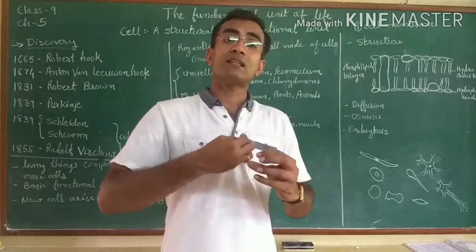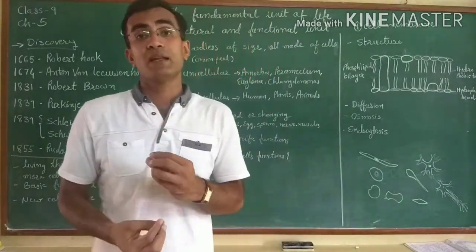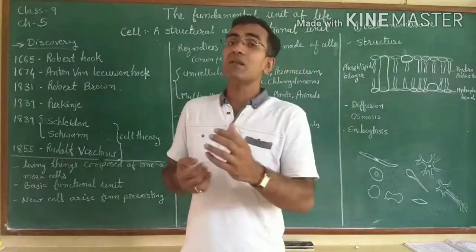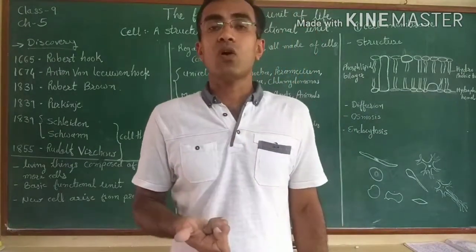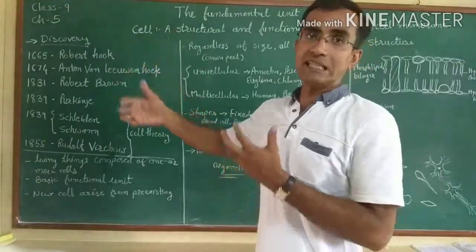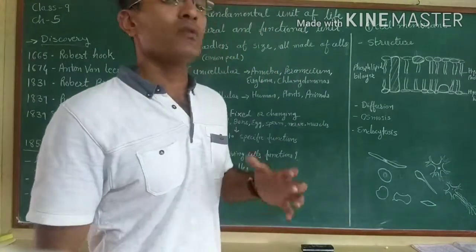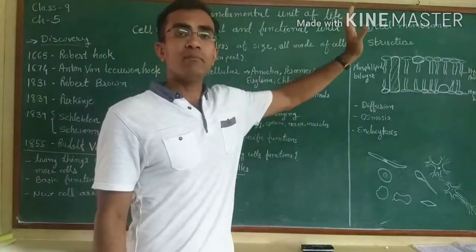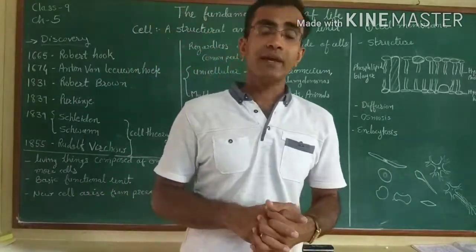Surrounding the cell, there is a membrane. We can just say the cell membrane. And inside the cell membrane, the things which are present are called organelles. Hope you are clear till now. In the next session, we will discuss the cell membrane, cell wall and different organelles. Okay, thank you.